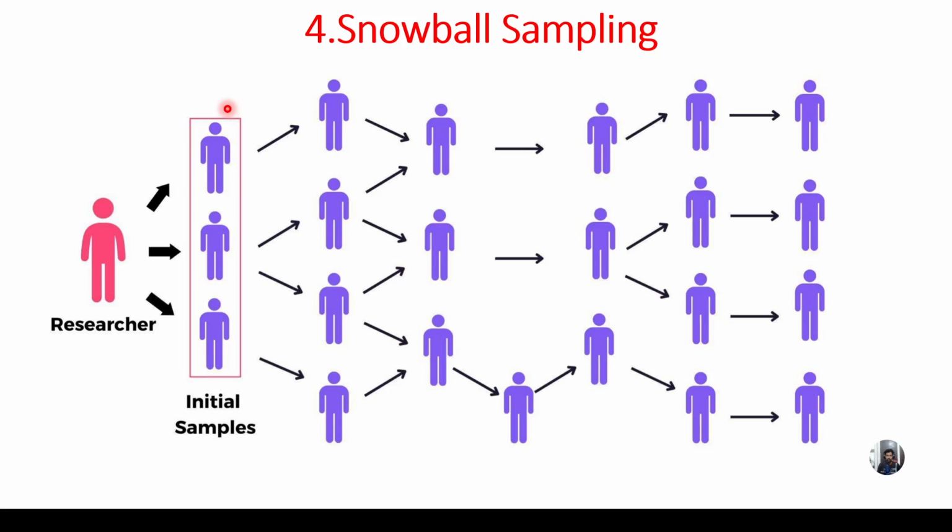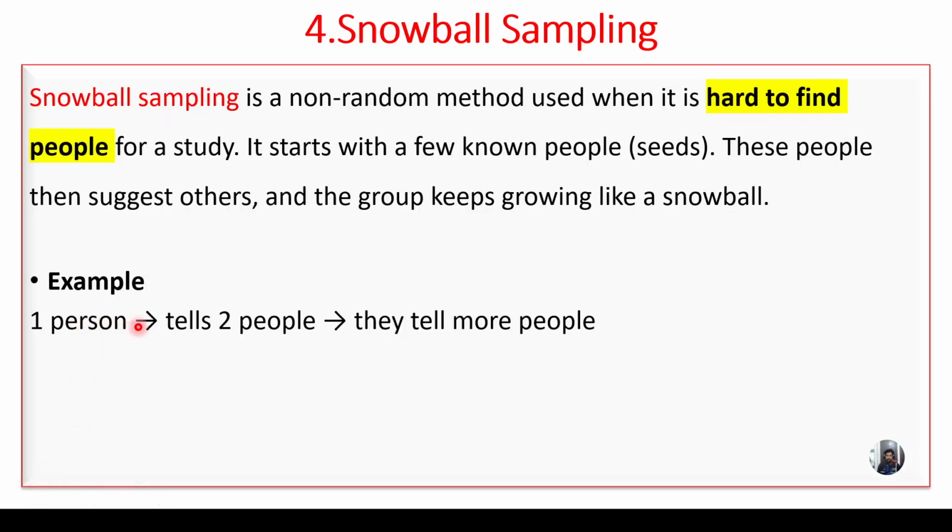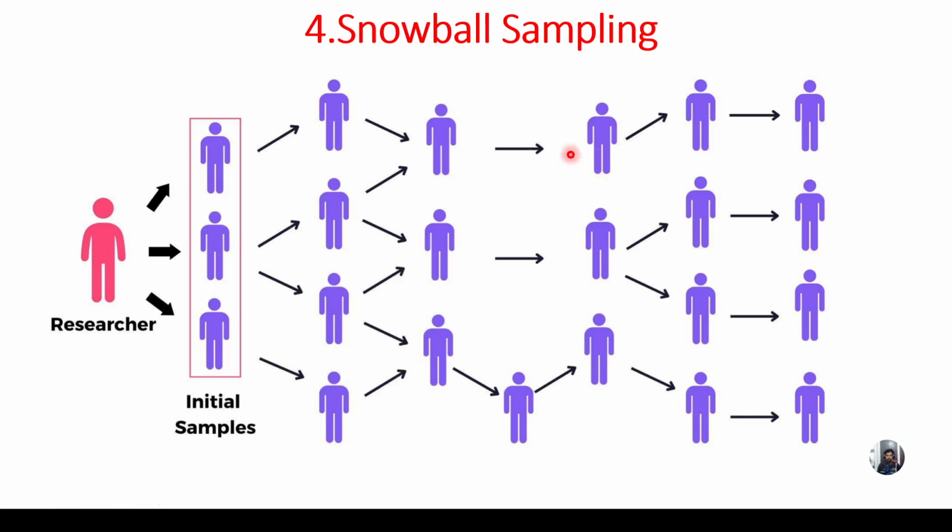What is going to happen? First the researcher starts and it links up with many members. You observe here, one person tells two people and they tell many more. This is called a snowball. The second person will tell him, and he will tell these two again, and again he tells this person. So finally we came here. This is called snowball sampling.